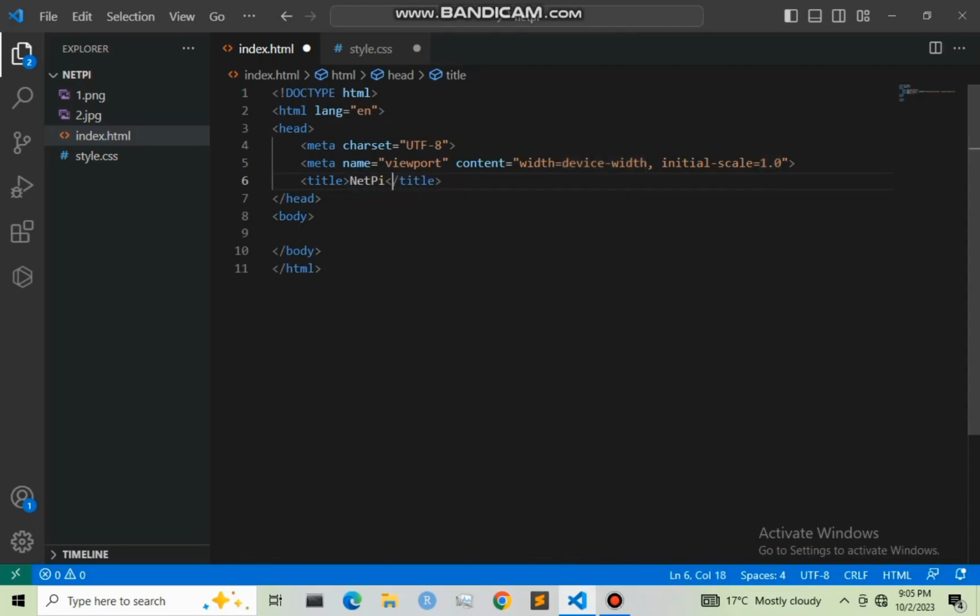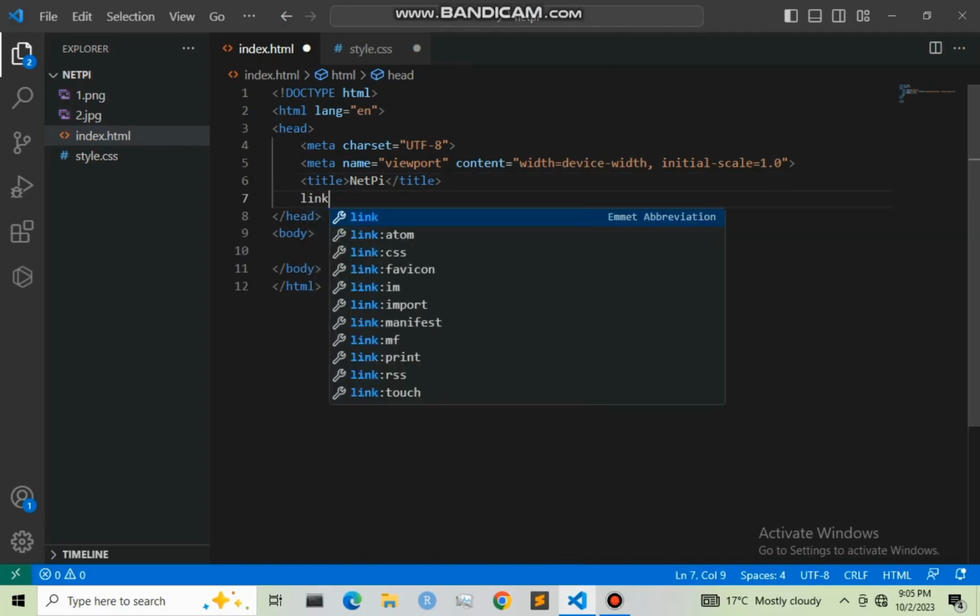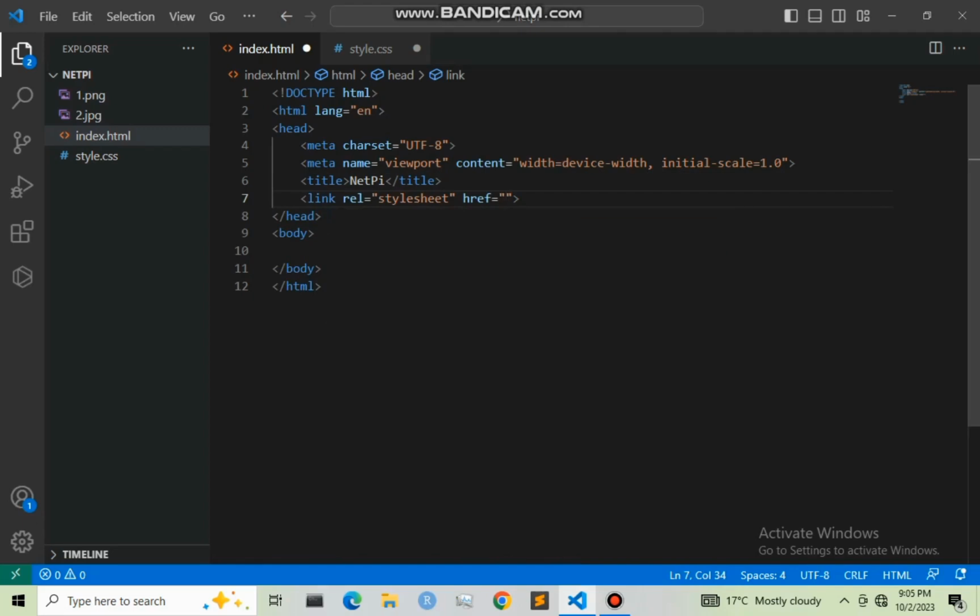And we are going to link our HTML with our CSS. So I'm going to link the HTML with CSS. That is style.css. Now after linking our HTML with CSS, I'm going to create here a div with a class main, and right here I'm going to create a navbar, and this navbar will contain the logo.